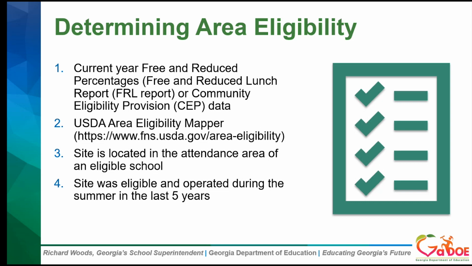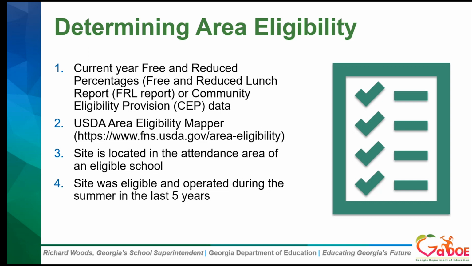SFAs that operate Provision 2 for both breakfast and lunch may use either the site's base year data for their enrolled students, or they can use the census data from the USDA mapper, which we're going to talk about next. So census data may be used to determine eligibility.